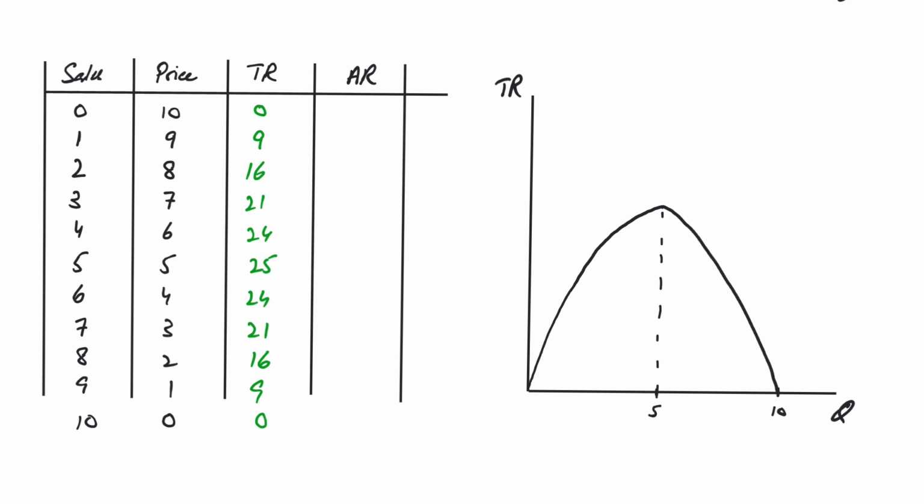This is how the revenue curve looks for a downward sloping demand curve. Now as far as average revenue is concerned, I'll just take total revenue divided by quantity, or because I already know that average revenue is always equal to price, all I have to do is just copy the prices down, because average revenue and price are the same.